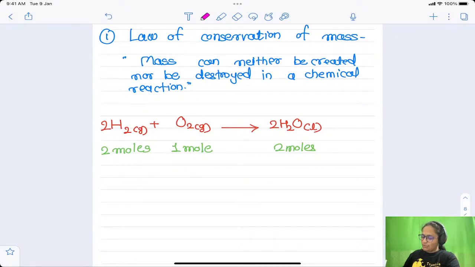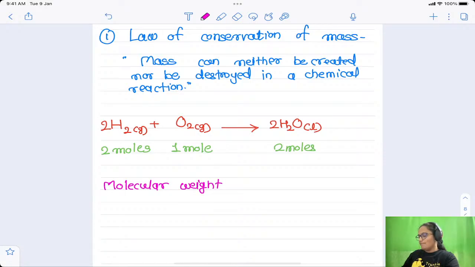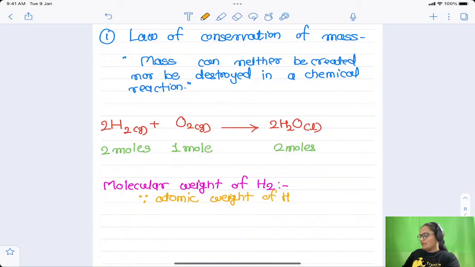How to find out the weight of those molecules? Let us see. First of all, let us see the weight of the H2 molecule, which will be called the molecular weight of H2. Let us see how to calculate. As we know, every atom has a weight, right? A hydrogen atom also has a weight. Atomic weight or atomic mass or mass number, these three are the same thing. Atomic weight of a hydrogen atom is equal to 1, that is 1 gram. We know that it is a fixed number.